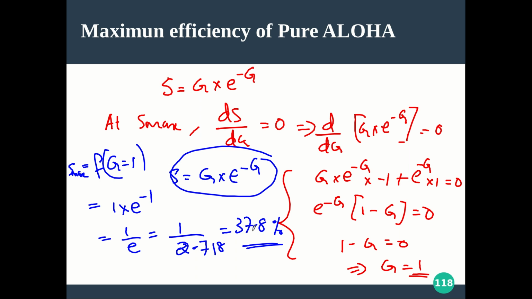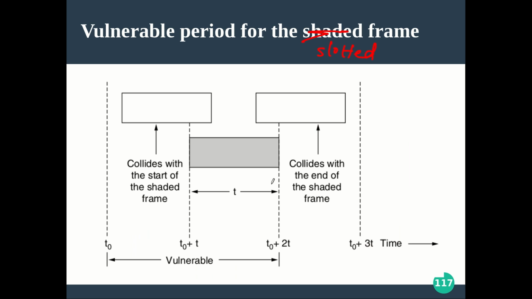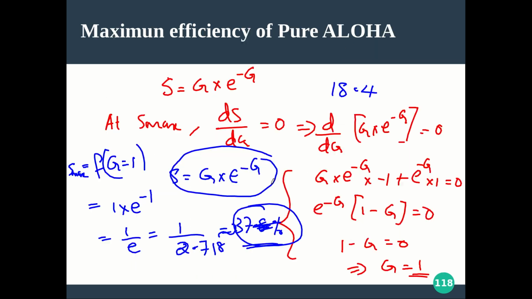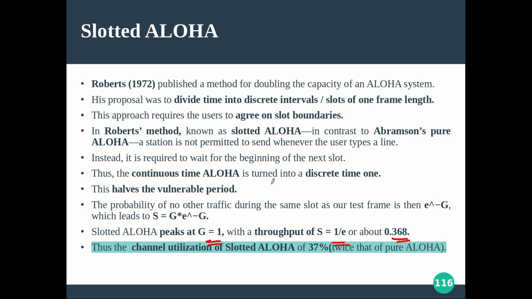Just cross check. Previously it was 18.4. It will be about 2 times of that. It is not exactly 36 point something, approximately 37. That is upper bounded to 37. So for slotted Aloha we are getting efficiency of 37%, or actually 0.368.